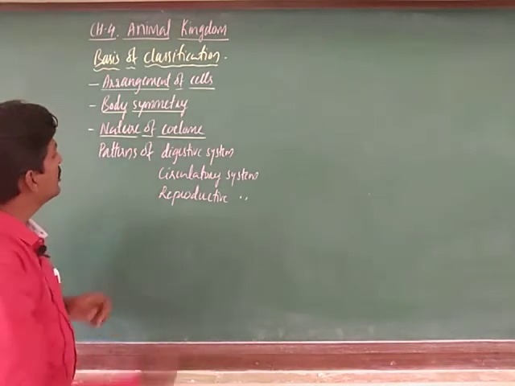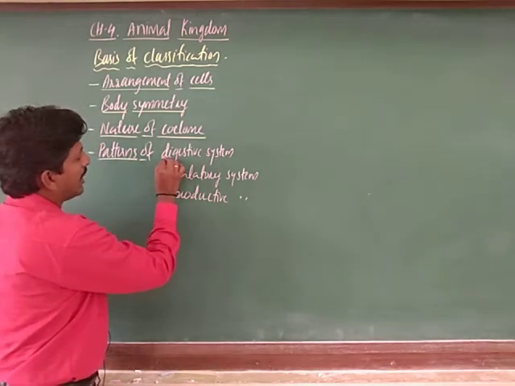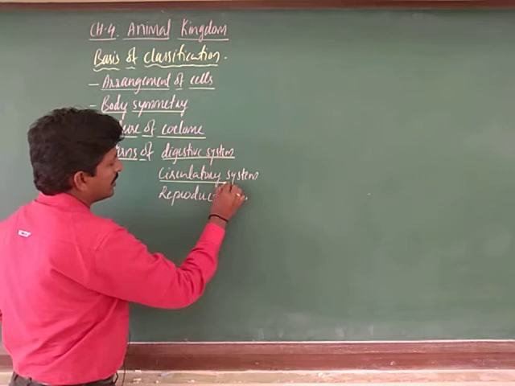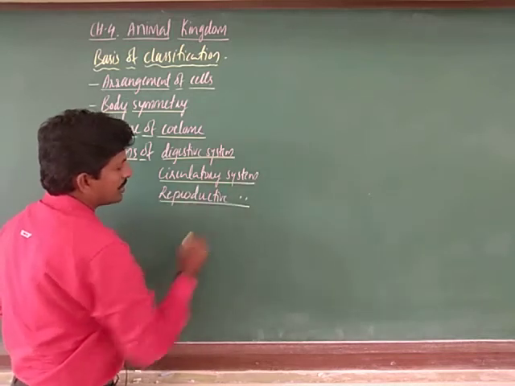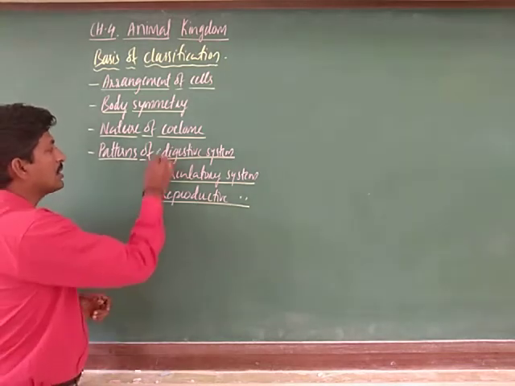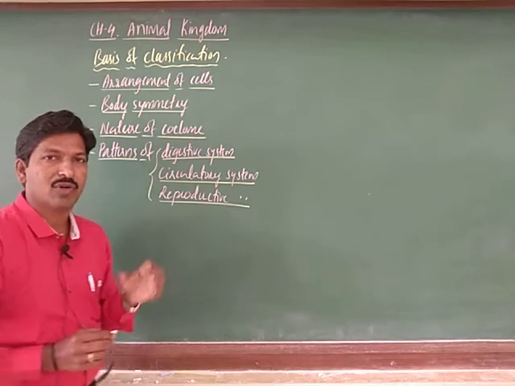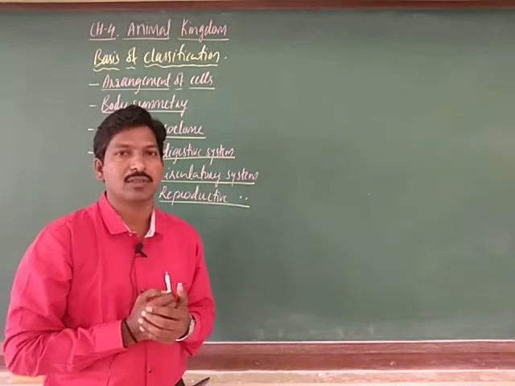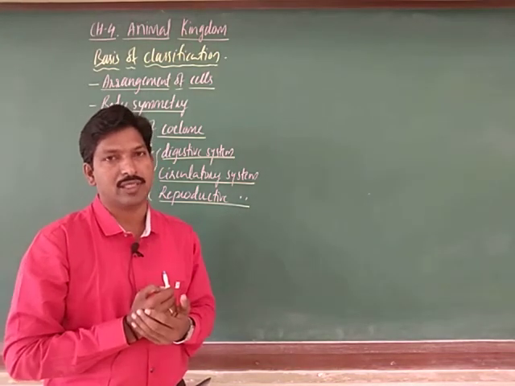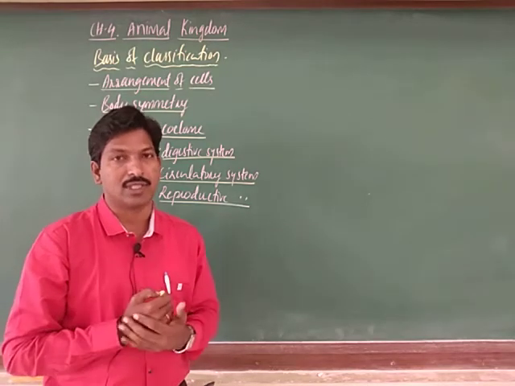Next are the patterns of the digestive system, circulatory system, reproductive system, or other physiological systems. These are organ systems which perform a set of physiological functions.